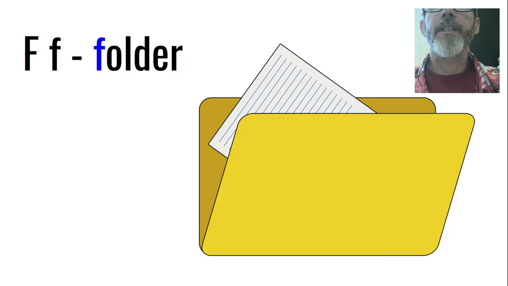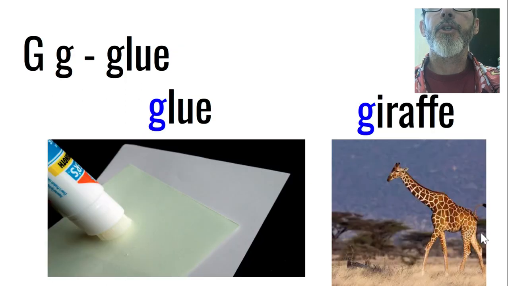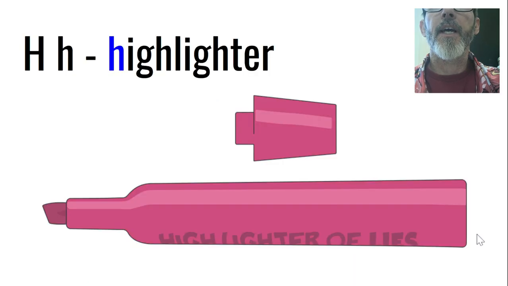F has 1 sound. F. Folder. F. G has 2 sounds. G, like glue, and J, like giraffe. G, J. H has 1 sound.